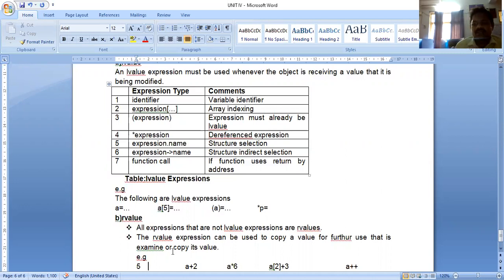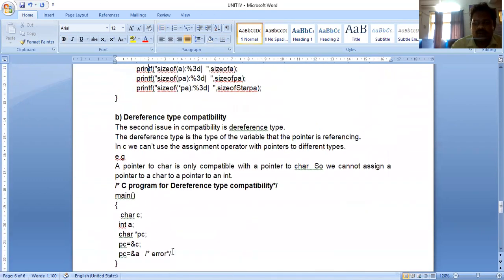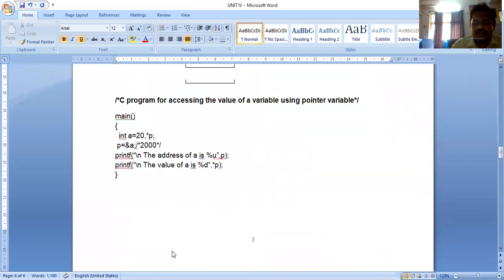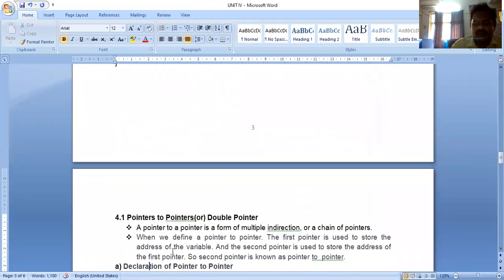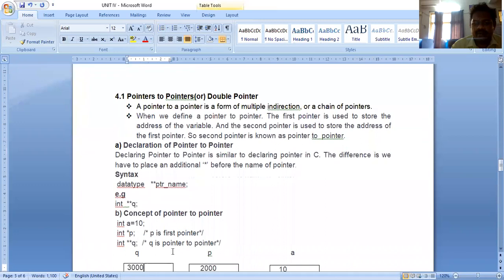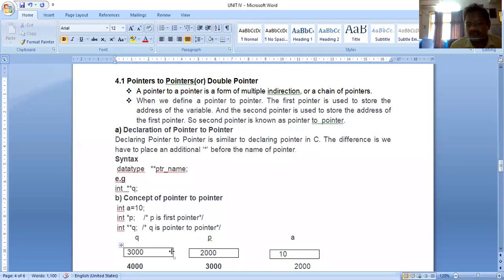So these are the three topics under pointers. Okay. Again, I can review everything. What is the first topic we discussed here? Pointer to pointer, or double pointer. What is pointer to pointer or double pointer? By using a double pointer, we are storing the address of a single pointer.